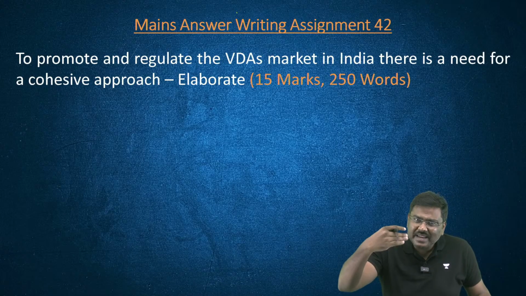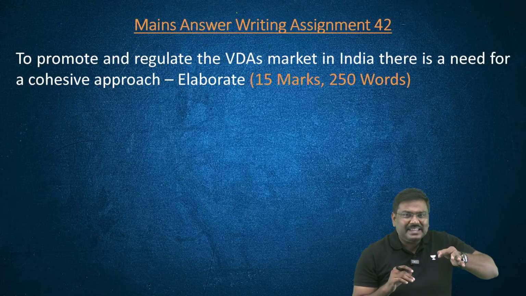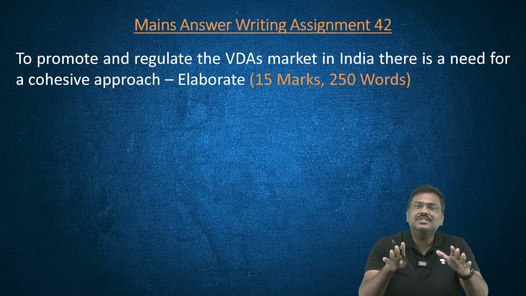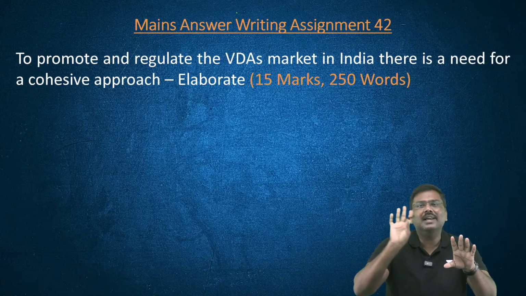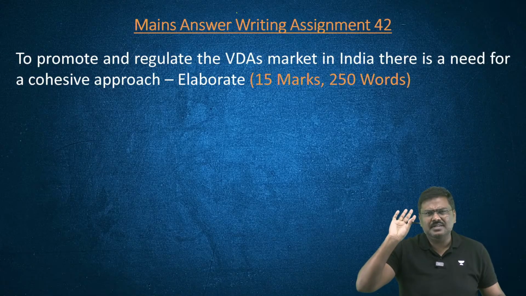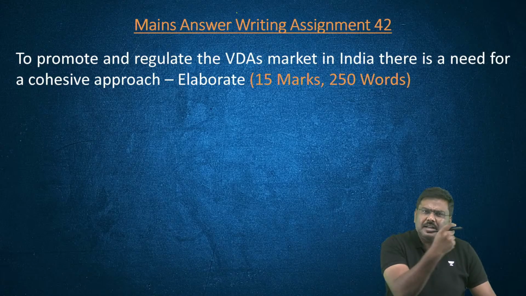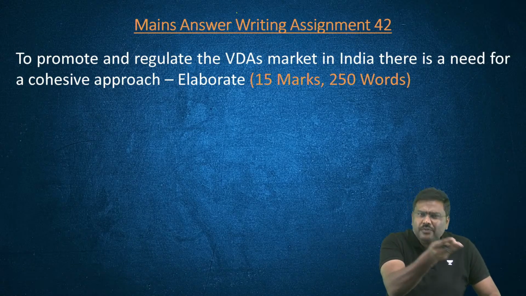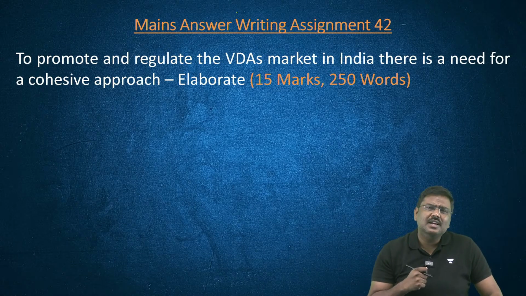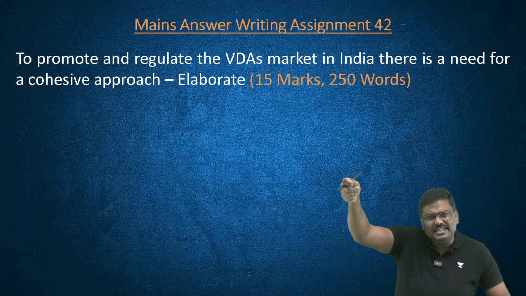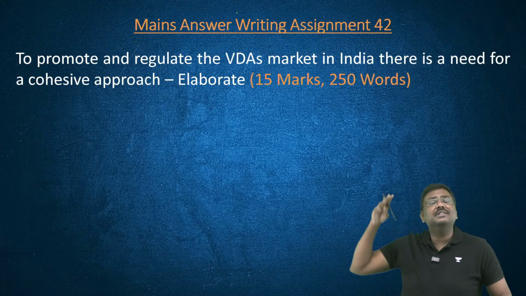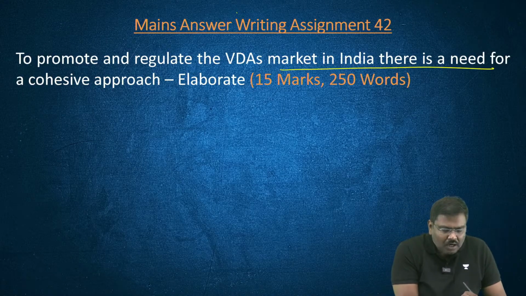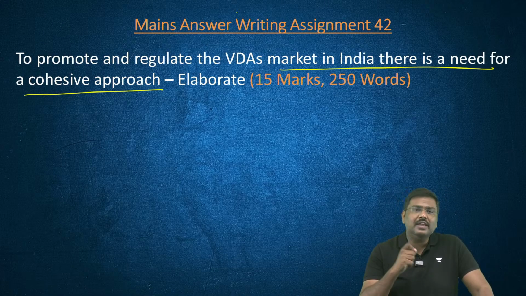Because whether RBI likes it or not, whether SEBI likes it or not, whether the Government of India likes it or not, there are investors who are interested in cryptocurrencies in India. The investment in cryptocurrencies has been increasing. You must have seen your friends talking about cryptocurrencies, telling you, I invested this much, the value has gone up to this much, etc. So there is a need for an overarching, cohesive approach of regulation.